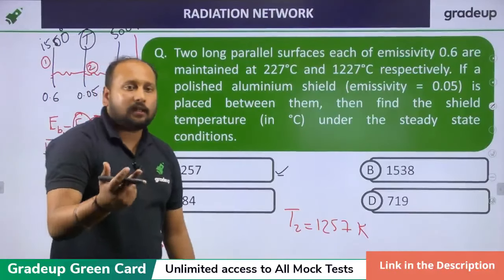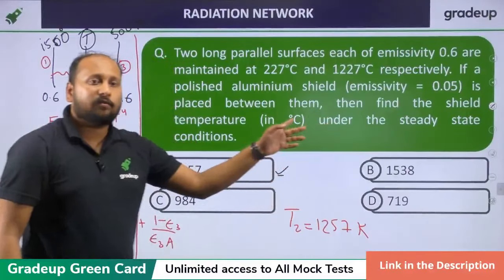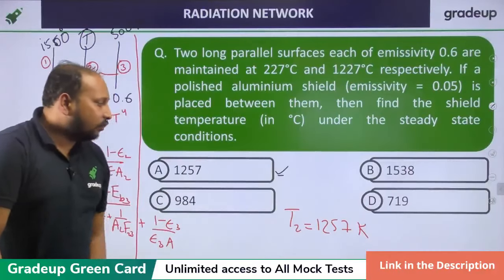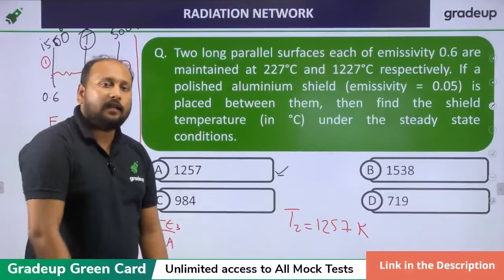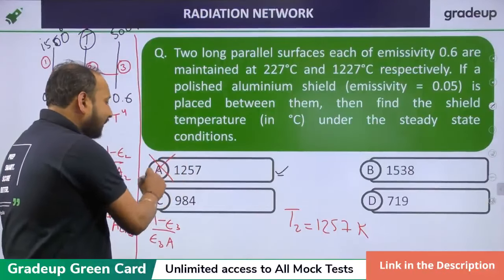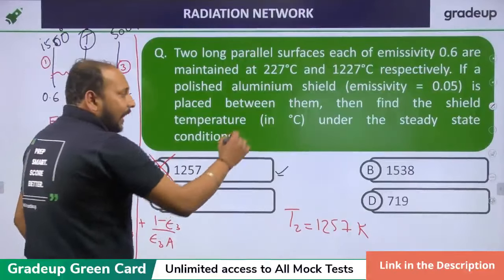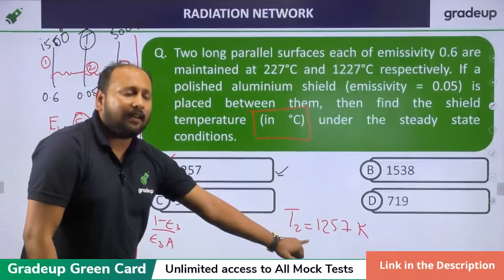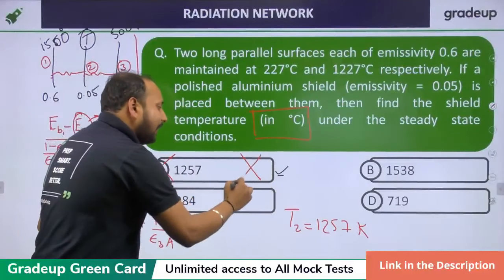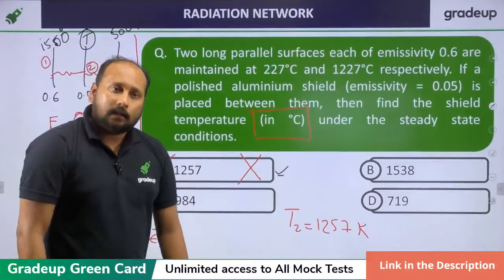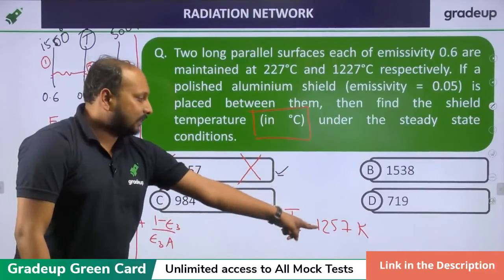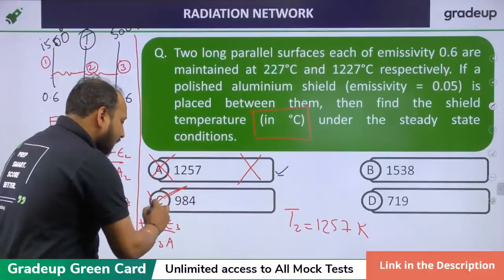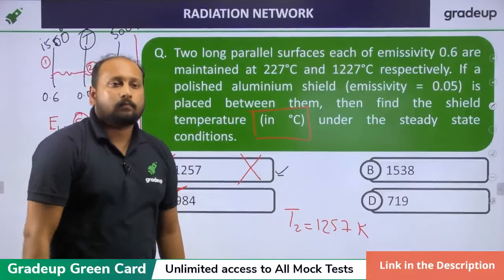Yes, definitely Suresh, I hope so. He is confused with 0.05 and 0.6. Clear? So tell me whether this T2 in option A is correct or not. It is not correct. Please read the question carefully. They are asking the temperature in degrees Celsius, but you have calculated in Kelvin. So those who marked option A will be landing up with negative marking. Clear? Understood? This is in Kelvin. They are asking in degree Celsius. So minus 273, your answer will be option C, 984.